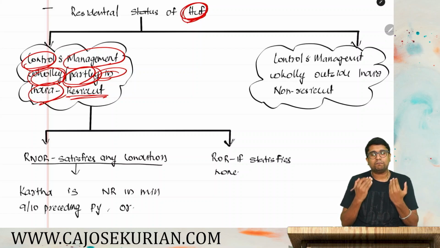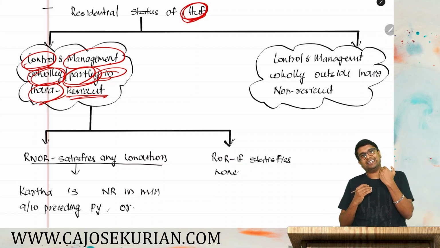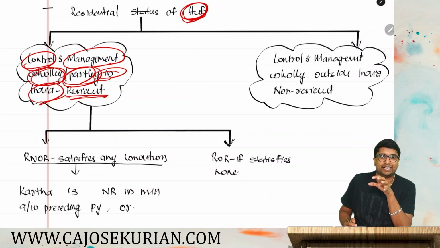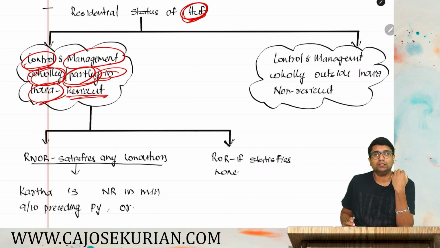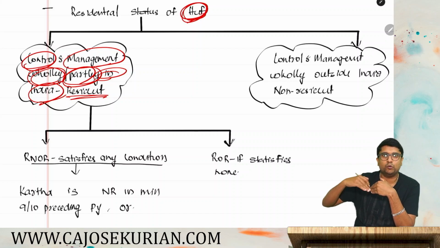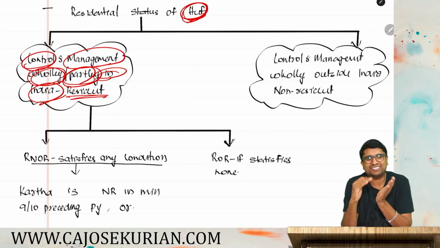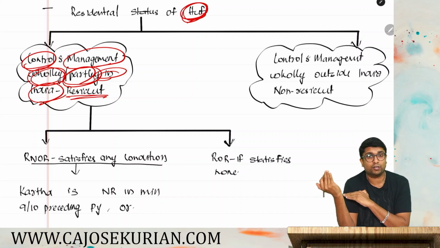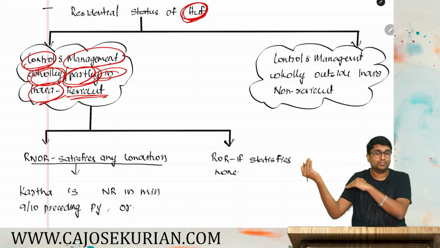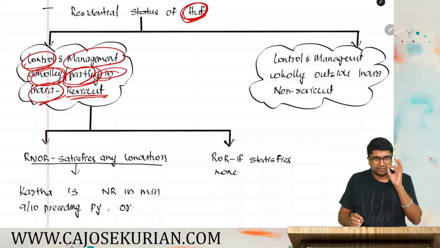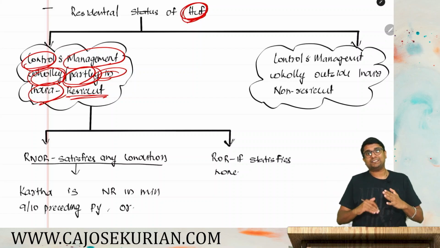Control and management simply means from where those businesses are getting controlled. Say for example, I'm a family residing in Dubai, but my business is in, say, Chennai. So the place of business is in Chennai, but the residential status of the HUF will be Dubai because it is getting controlled from Dubai. So the residency status in India will be NR. That is the point. So the control and management is the place where the business is getting controlled.